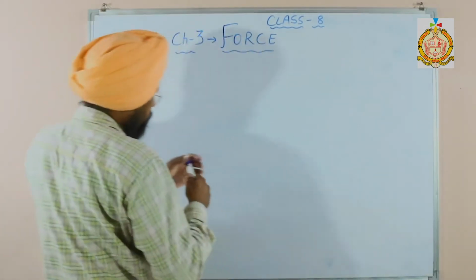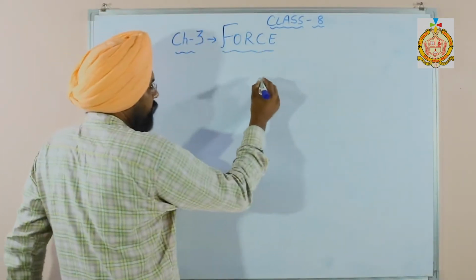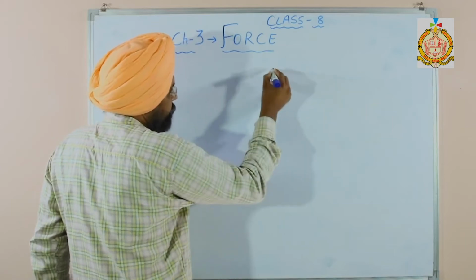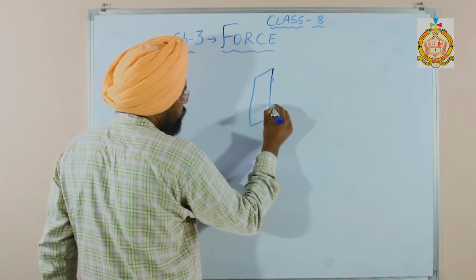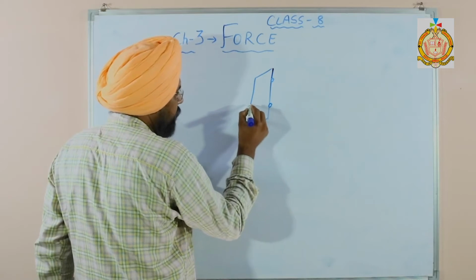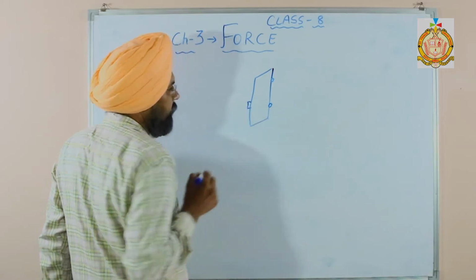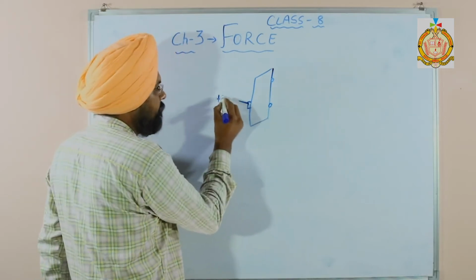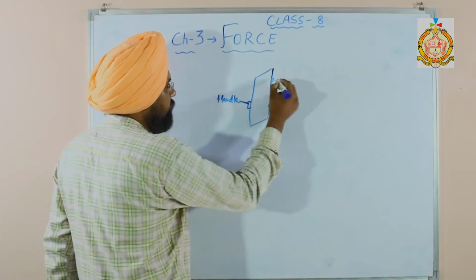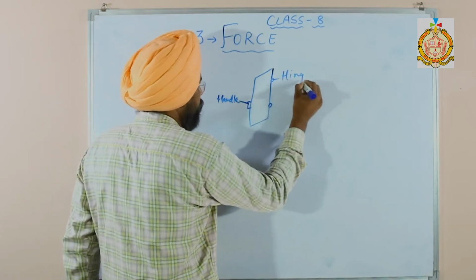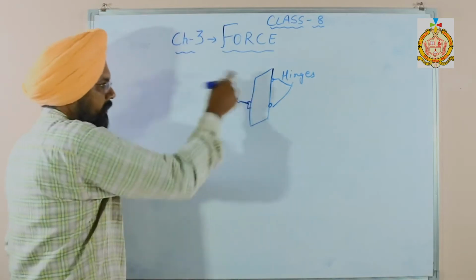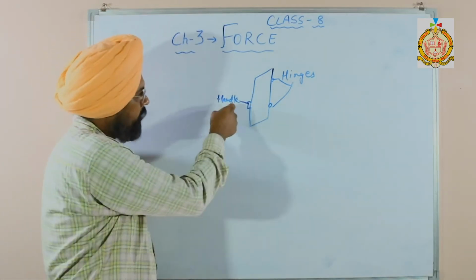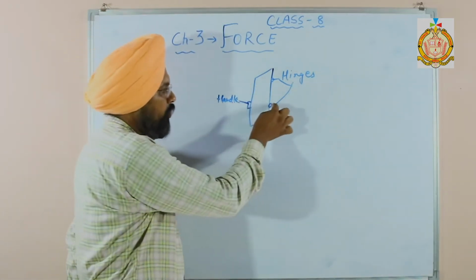Very important question. Suppose this is the door and it has hinges. These are the hinges, and here is the handle. These are the hinges on which the door is mounted, and we are applying a force at the handle, not on these hinges.